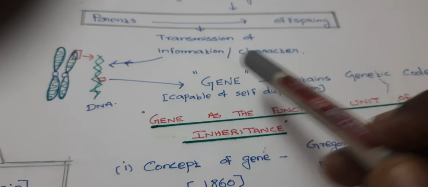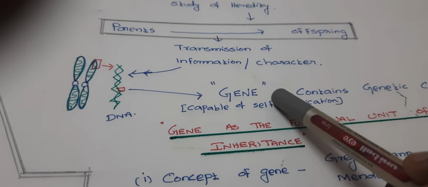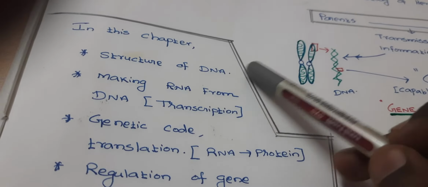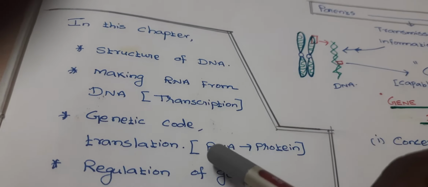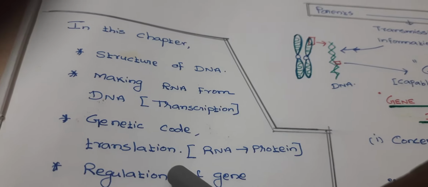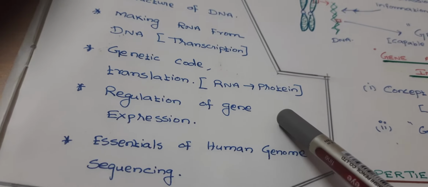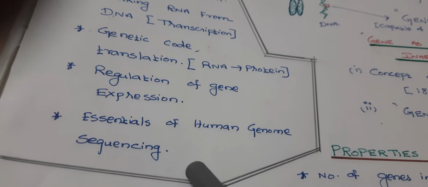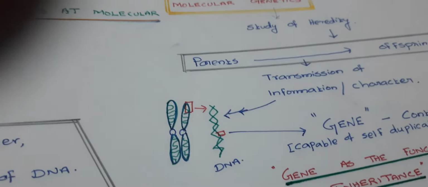Now in this chapter we are going to study DNA as well as the gene at molecular level. We are going to study the structure of DNA and the making of RNA from DNA, that is transcription, and genetic code and translation, that means the making of protein from RNA, and the regulation of gene expression, how the expression of a gene is controlled, and the essentials of human genome sequencing or the Human Genome Project. This is one of the applications of molecular genetics.